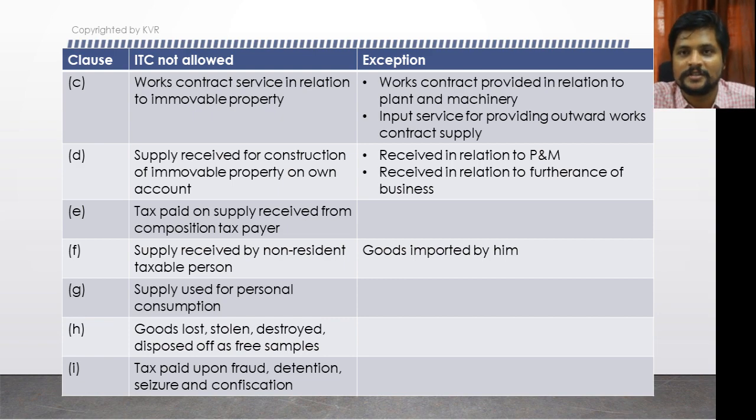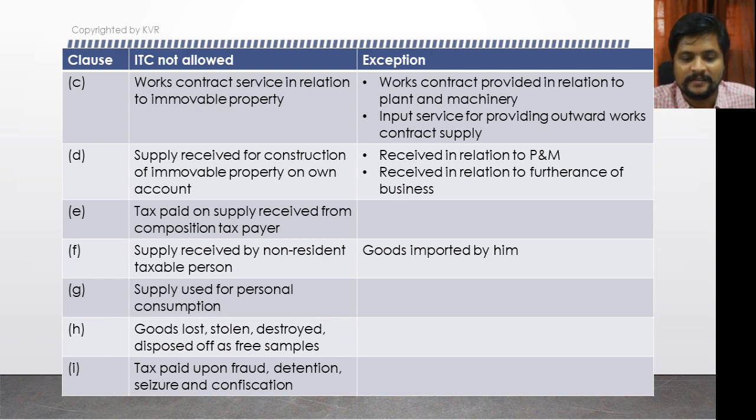What is in relation to plant and machinery? For example, you appoint a certain person to make some repairs to the plant and machinery. On the payment which you make to the technician, if you pay any taxes, that is available as ITC, because the works contract is availed for the purpose of plant and machinery. If the works contract is availed for the construction of your own building, then ITC is not eligible.